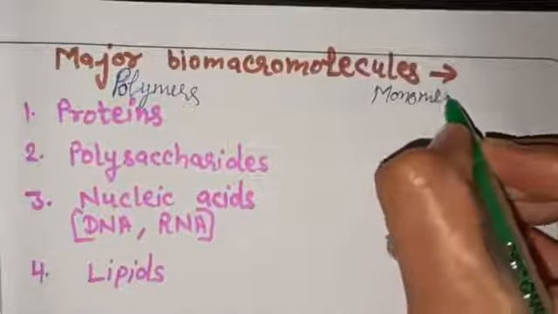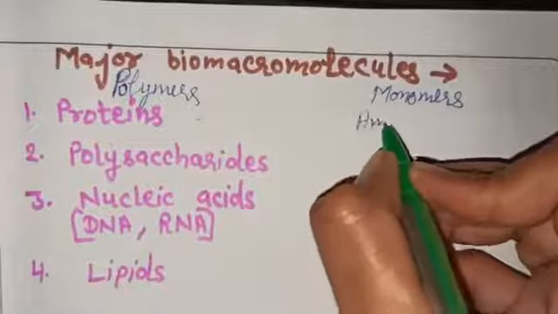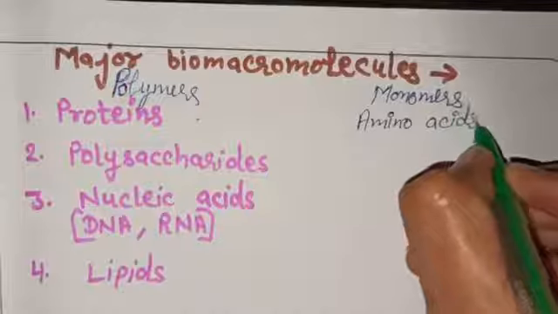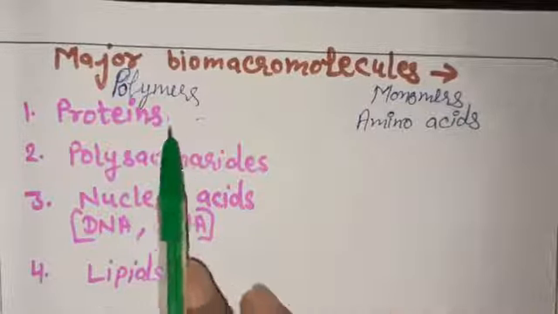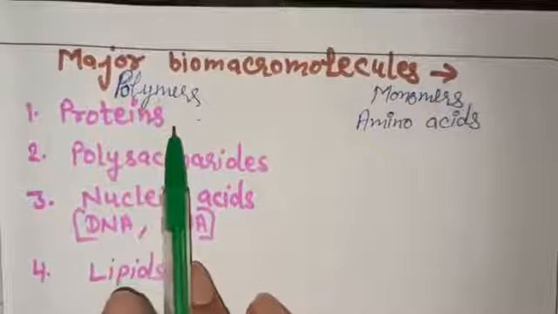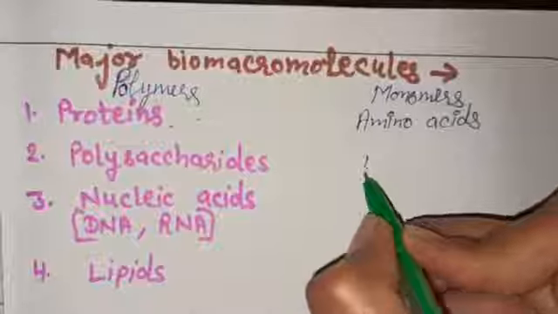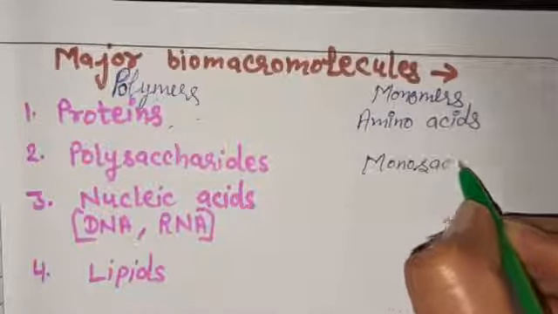Like proteins are made up of amino acids. Many amino acids, as monomer units, will polymerize and form a polymer called protein, right? Polysaccharides are polymers of monosaccharides.